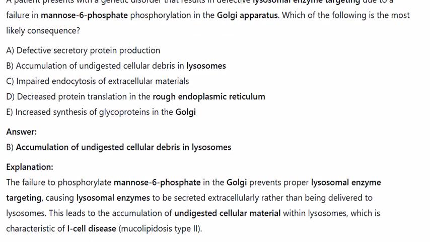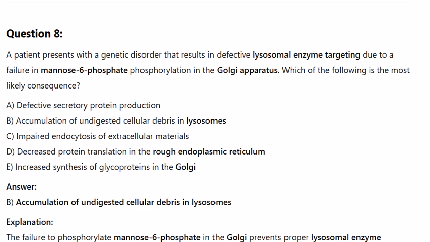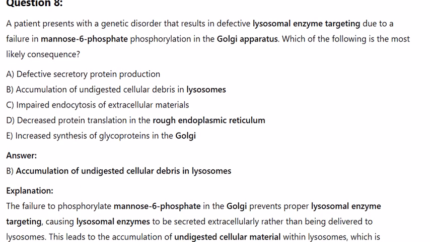Question 8. A patient presents with a genetic disorder that results in defective lysosomal enzyme targeting due to a failure in mannose 6-phosphate phosphorylation in the Golgi apparatus. Which of the following is the most likely consequence? A. Defective secretory protein production. B. Accumulation of undigested cellular debris in lysosomes.